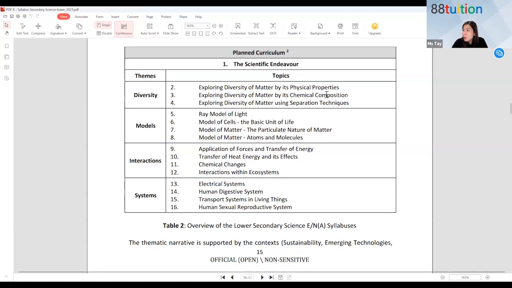After which, you are going to explore separation technique. So I give you a certain mixture. For example, Salman, I give you a salt solution. I say, Salman, can you give me back the salt? I don't want the salt to be in the water anymore. I want to get back the salt. So you must use a particular method to separate out the salt from the salt solution.